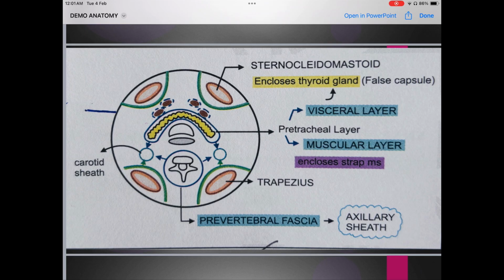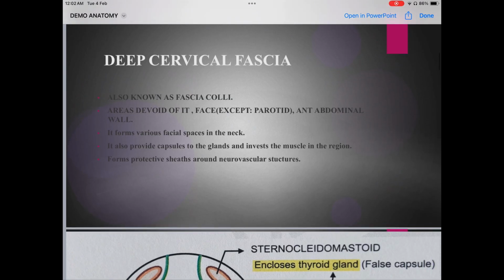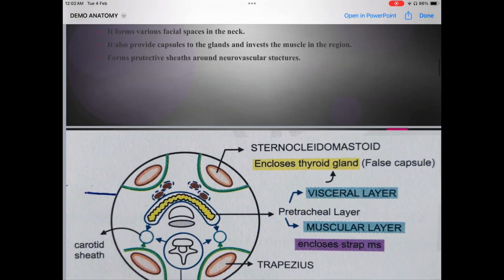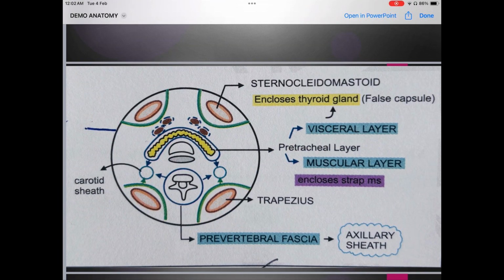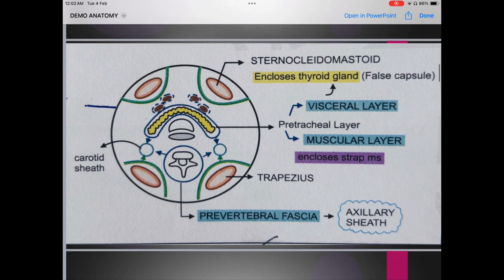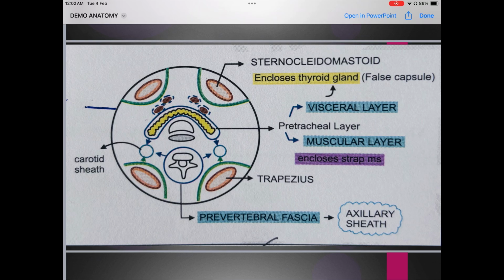Now this is the diagram you're supposed to make if the question comes on deep cervical fascia. If the question comes on deep cervical fascia, then you're supposed to write this content along with the diagrams. And as everybody says, anatomy is diagram, diagram is anatomy. So I hope you know what I mean, right?